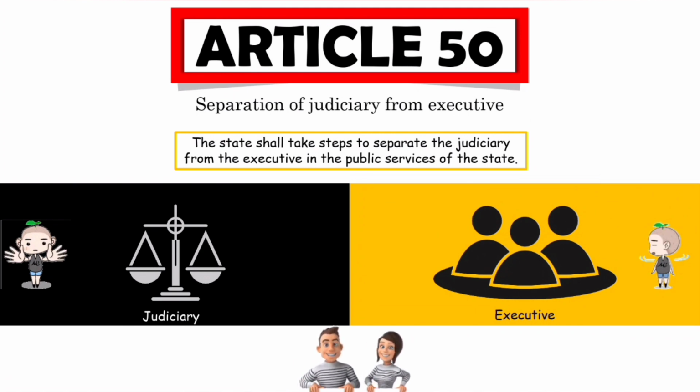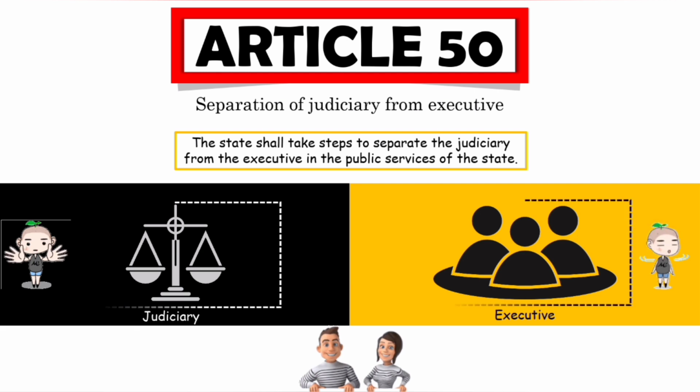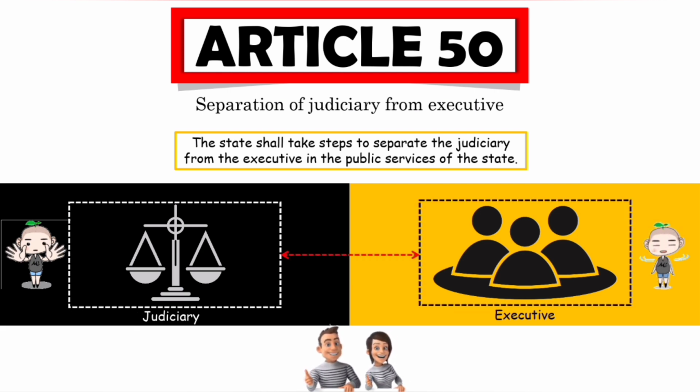So as we saw in the beginning of this video, Article 50 says that it will be the responsibility of the state and the authorities of the state to keep the executive and the judiciary completely separate from each other. Neither the executive will interfere in the work of judiciary, nor the judiciary will interfere in the work of executive. This will restrict the authorities' unfair use of their powers. And as we have discussed, the main aim of the separation of powers is to maintain the check and balance system among all the organs of the government.